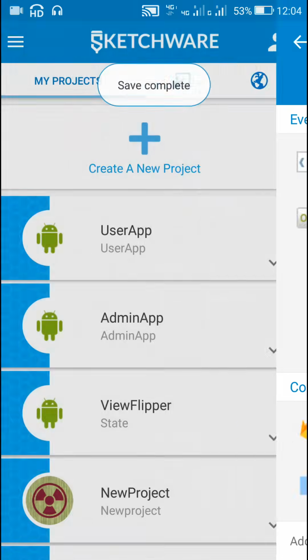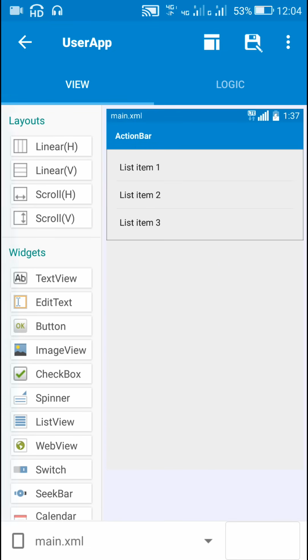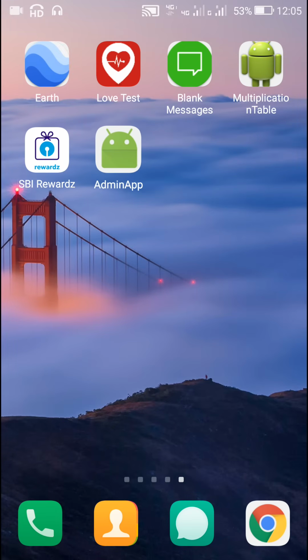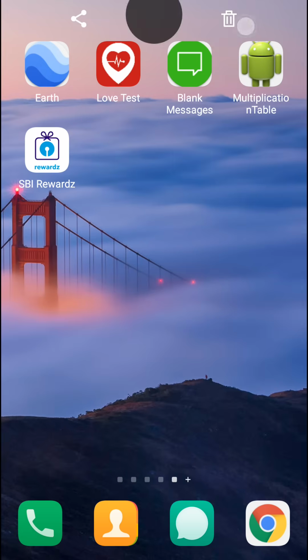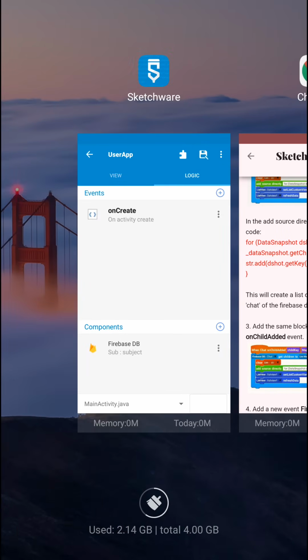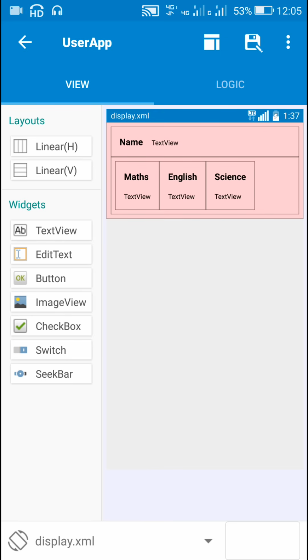Now let's create the user app. In user app, here also I have already added a list view, and I have already added this Firebase DB component subject. And now in order to install this app, I must first remove this admin app. Here I have also created the custom view for displaying name and marks in maths, English and science. For name it is text view 2, and for others it is text view 6, 7 and 8.